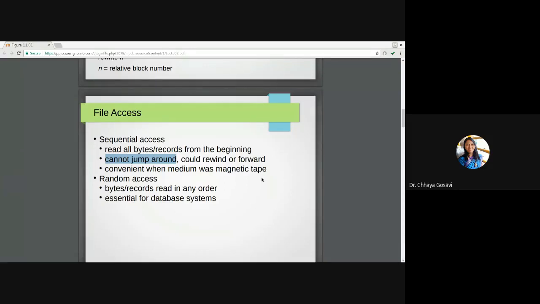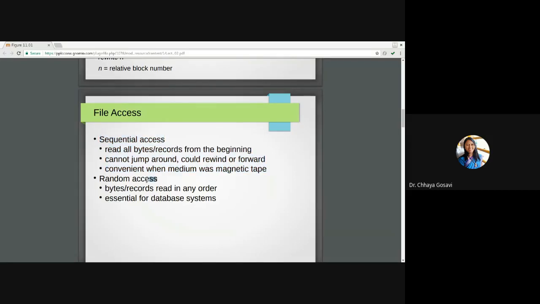When there were cassettes and you wanted to play a particular song, you had to hear all the songs stored previously. You can do fast forward or fast rewind, but you need to go through all those points to access the desired record. Now sequential access is not used. It was used for magnetic tapes.